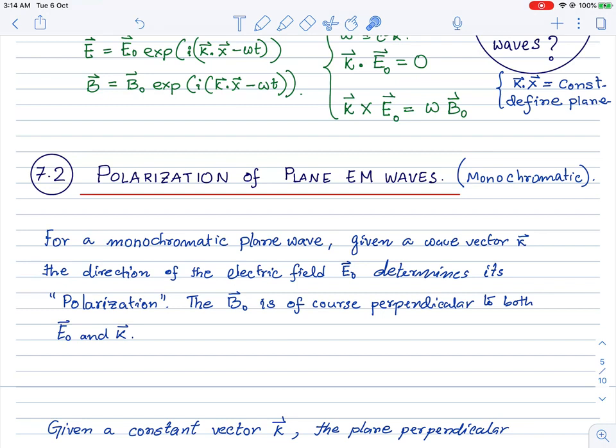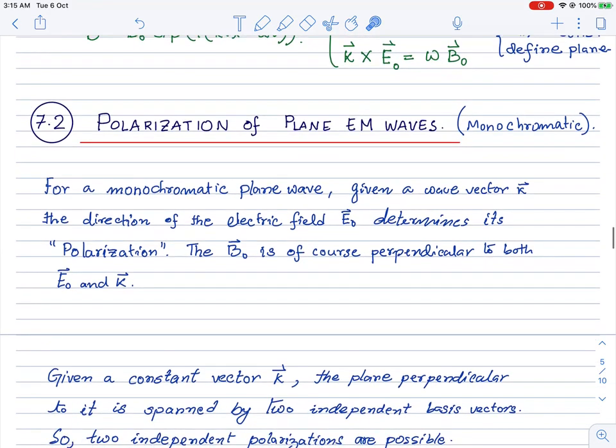This idea of polarization is actually very deep, and if I have time towards the end, I might come back to this discussion once more. But whatever I say right now will be enough for us to proceed with our objective in this course.